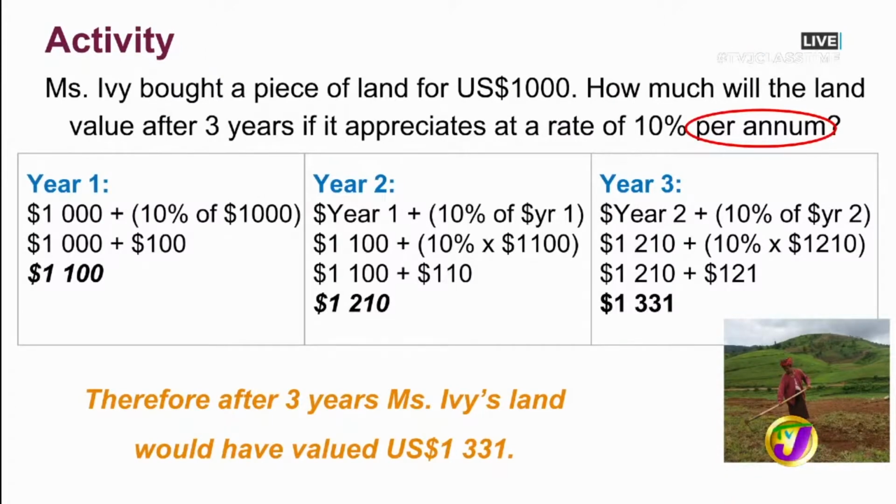But you know, that was a whole heap of work. Suppose Miss Ivy wanted to find out how much her land would value after 10 years. I was just about to say the same thing. If I were Miss Ivy's accountant or realtor, then oh my, I would have to sit down and work out all of this for every single year. There must be an easier way or a shorter way. Let's see if we can explore this a little bit more. All right. So Miss Ivy's land valued US $1,331, right?